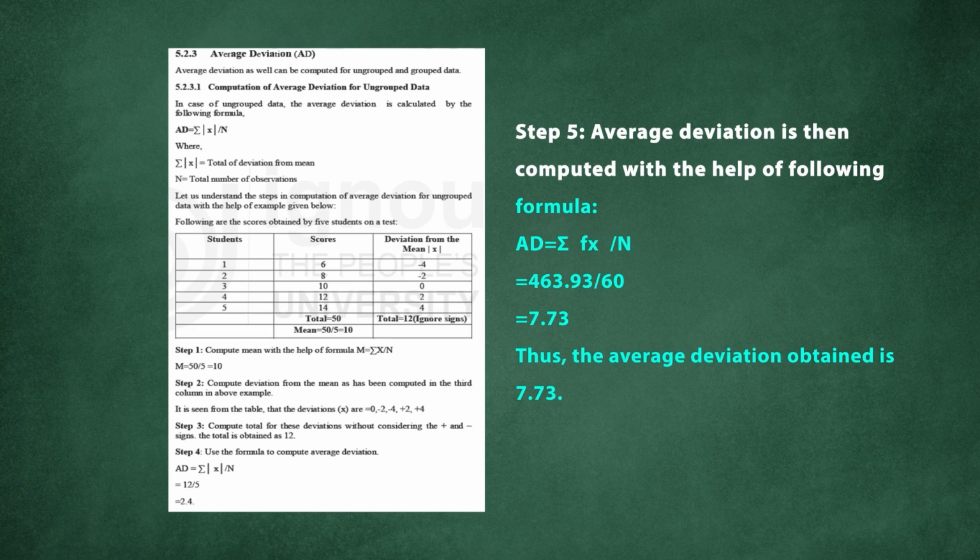So average deviation is similar to that for ungrouped data. In the group data, we only use the frequency and the capital middle score, which is known as capital X. Later on, we find the deviation from the mean. We multiply by f, we sum all the fx, and we do not use the sign. Therefore, we say it's the modulus of fx divided by n, and we get the score.